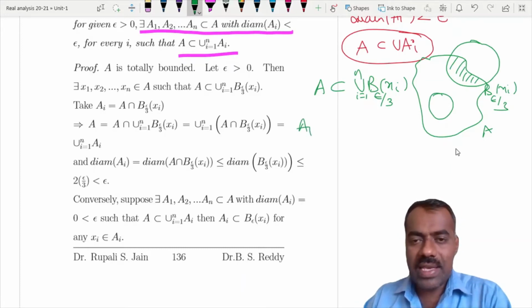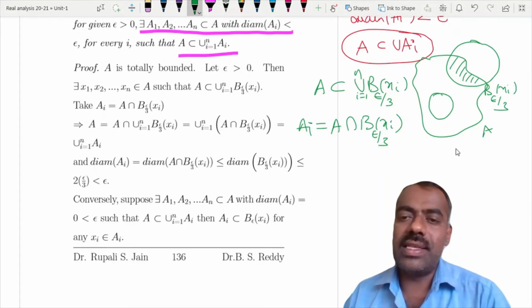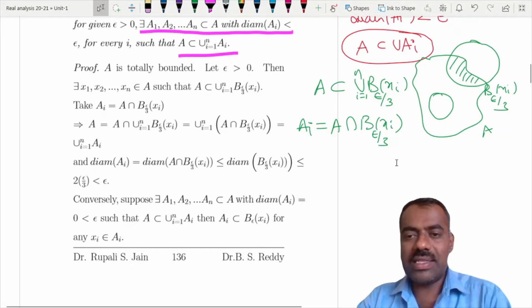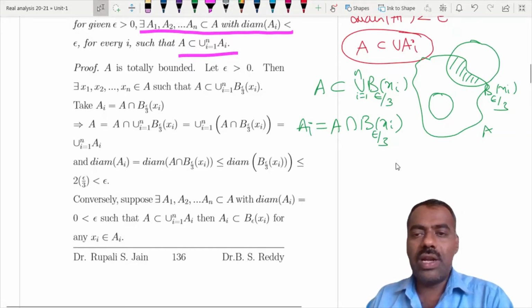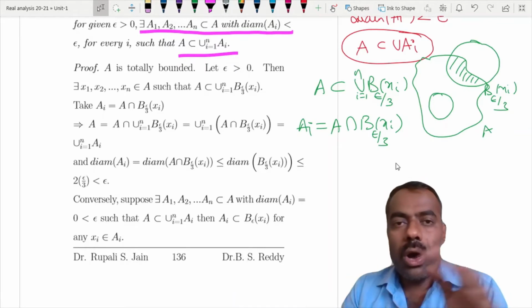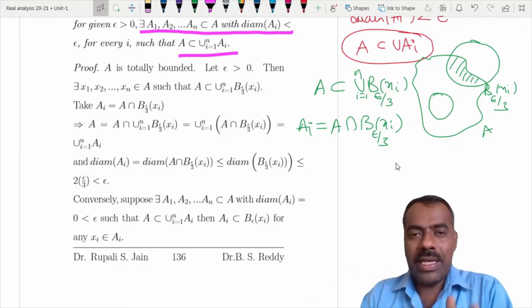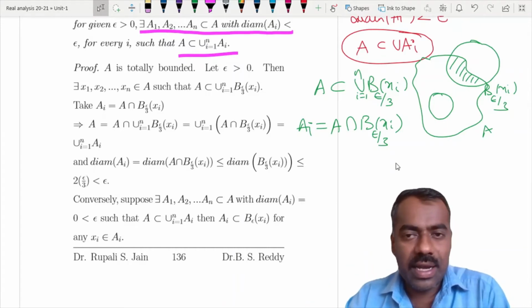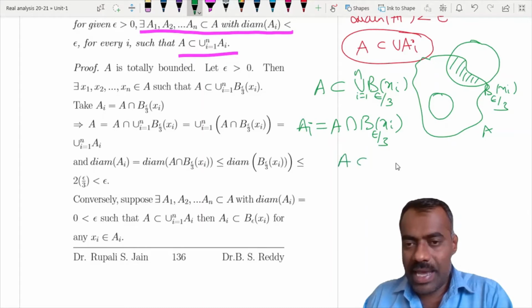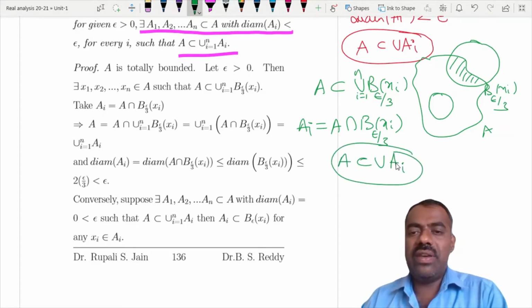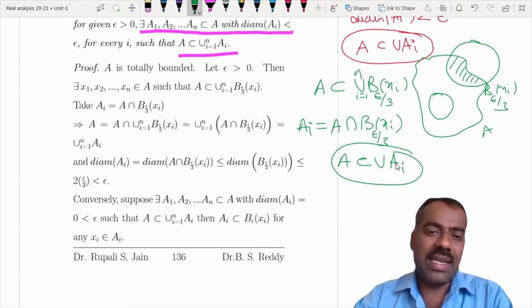So what are our Ais? Ais are nothing but these balls intersected with A. Then you can easily check that the diameter of Ai, because it is inside this ball, will be less than epsilon. So the only idea is, from those balls you remove whichever part is outside A, and the remaining things you collect as Ais. Then A can be covered by the union of Ais, and by the way we have selected Ais, the diameter is less than epsilon. We can see that.